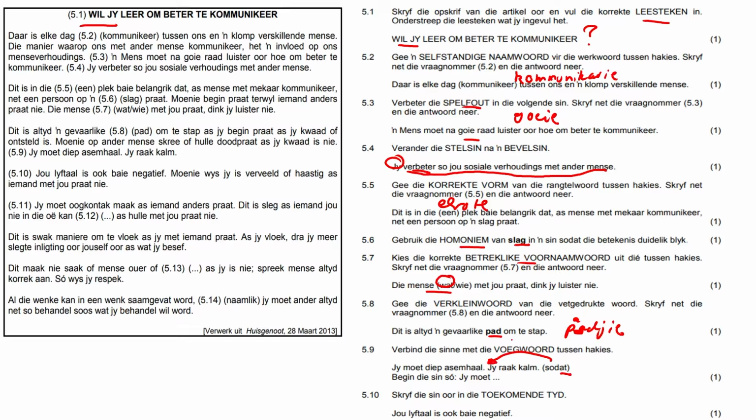So jy moet diep asemhaal sodat jy kalm kan raak. Jy kalm kan raak. So the raak goes to the end and we introduce a kan. Toekomende tyd, future tense, jou leeftaal, that is, it goes to the end of the sentence and becomes wees. So the answer, jou leeftaal sal ook baie negatief wees.